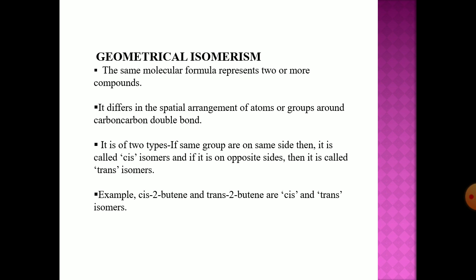For example, cis-2-butene and trans-2-butene. In cis-2-butene, both the CH3 groups are present on one plane of the carbon-carbon double bond, in the one plane. And in trans-2-butene, the CH3 groups are present on the opposite planes.